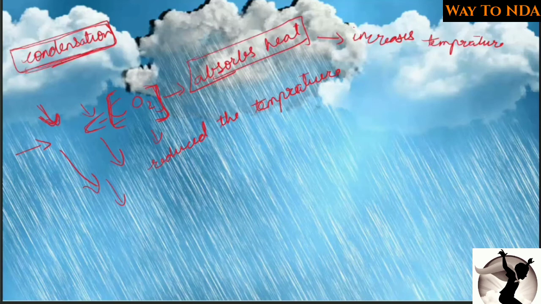Because of this, the concentration of carbon dioxide decreased in the atmosphere, and when the proportion of carbon dioxide decreased, it enhanced the process of cooling of earth. And because of this our earth started to cool down more and more, and more water started to fall on the earth.